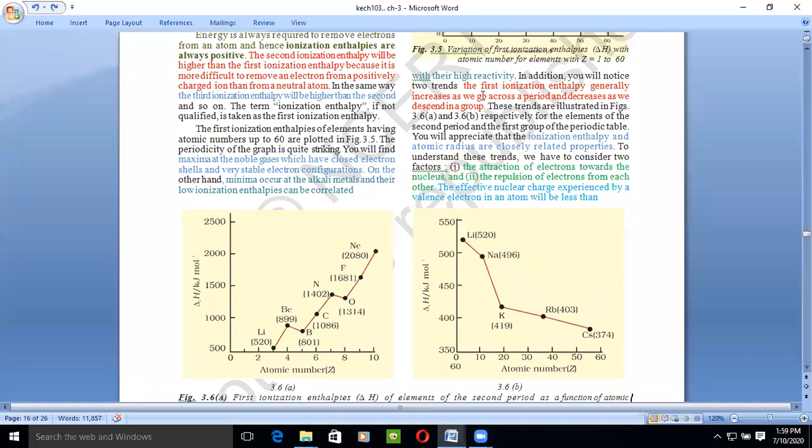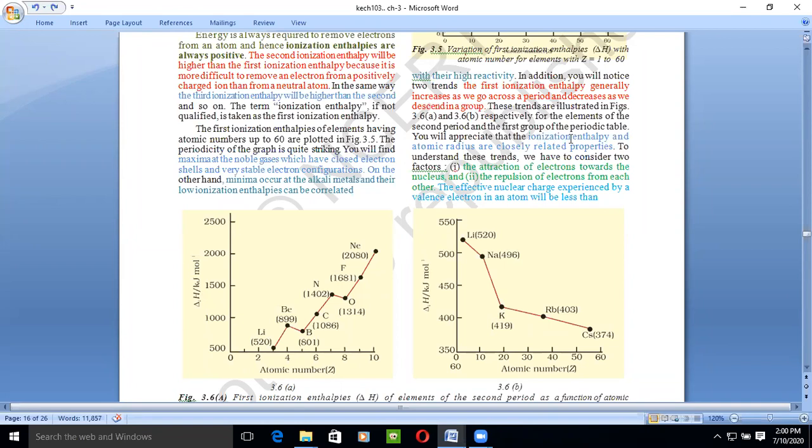Okay, so the first ionization enthalpy generally increases as we go across the period and decreases as we go down the group. Note it down. The first ionization enthalpy increases along the period when we go from left to right, but decreases when descending in a group. When we go down the group, the ionization enthalpy decreases.